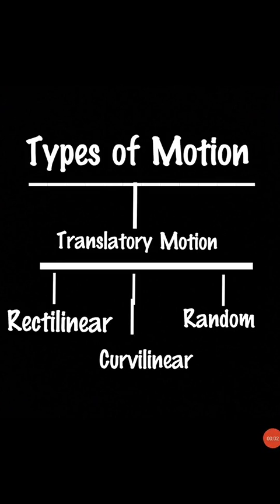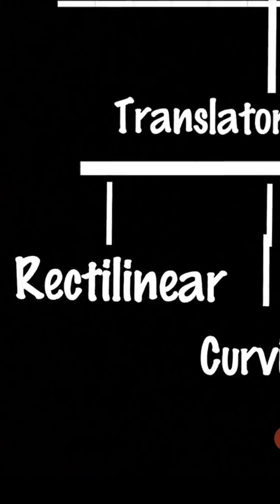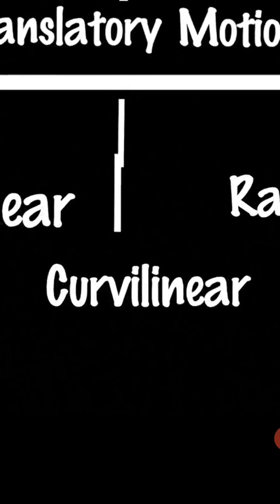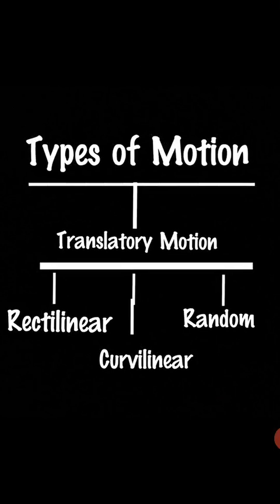Translatory motion is further divided into three parts. The first type of translatory motion is rectilinear. The second type of translatory motion is curvilinear, and the third type of translatory motion is random motion.